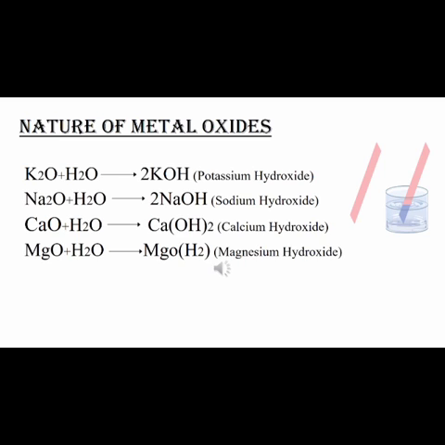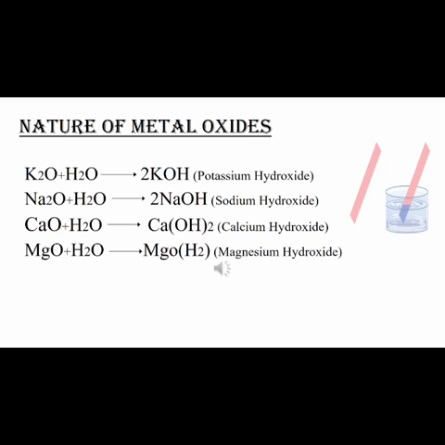So first example is potassium oxide. When potassium oxide is allowed to react with water, it gives out potassium hydroxide. Now potassium hydroxide is an aqueous solution. Next is sodium oxide. When it is reacted with water, it gives sodium hydroxide. Again, these two are alkali solutions, and they don't have any sort of residues.